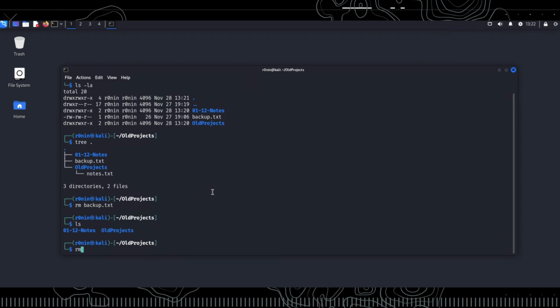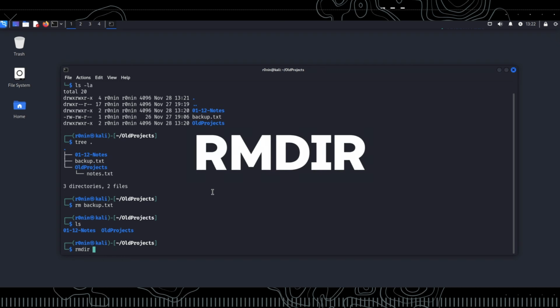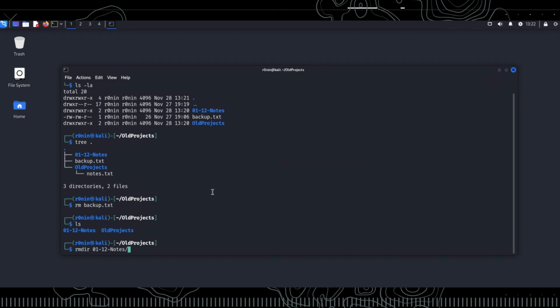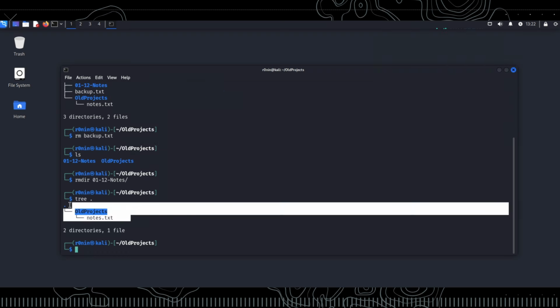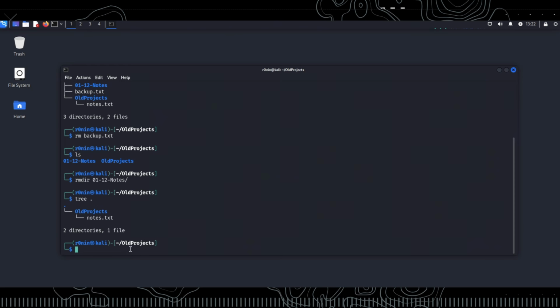We can delete directories using the rmdir or rm -r commands. For example, to delete an empty directory, use rmdir old_projects, and to delete a directory that contains files, use rm -r old_projects. Be careful, these actions cannot be undone.